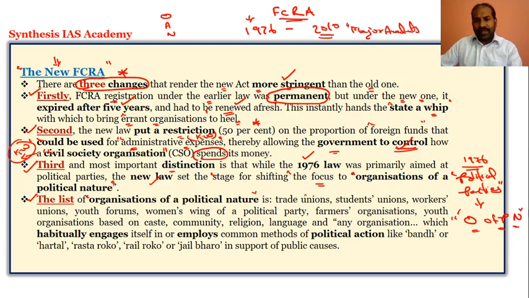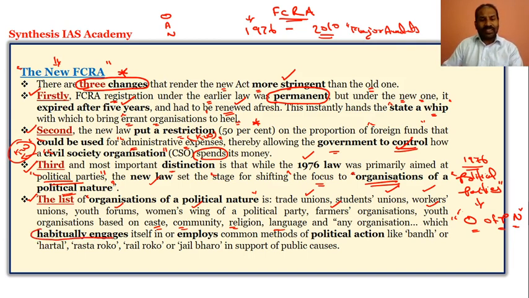So the list of organizations of political nature, which is now the shifting focus in the new law from political parties, includes student unions, trade unions, workers unions, youth forums, women's wings of any political party, farmers organizations, youth organizations based on caste, community, religion, language, or any organization which